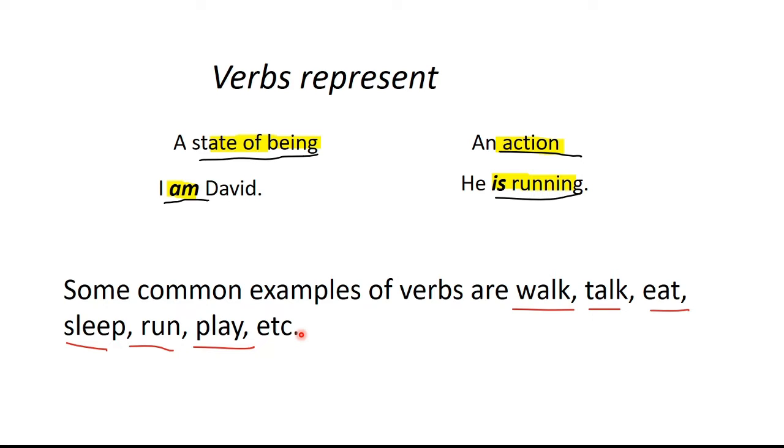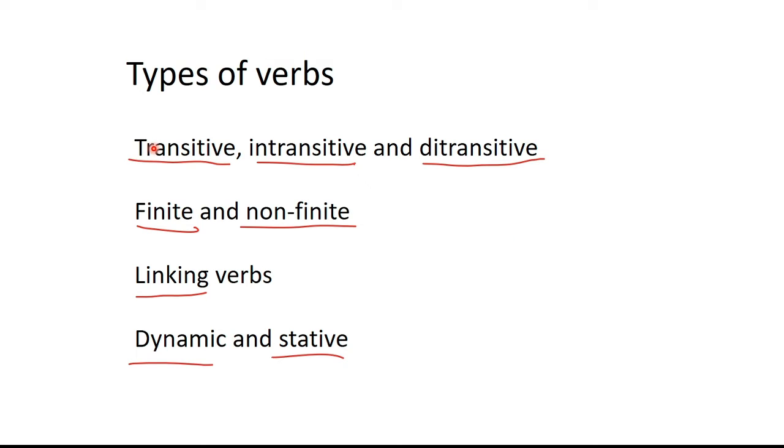Now let's look at verbs in more detail. This is a summary of the types of verbs. We will discuss each of these types in detail in the coming slides, but for now you should look at this summary. These are four broad categories of verbs. The first category is transitive, intransitive and ditransitive verbs. The second category here is finite and non-finite. This is a very detailed category and we will look into them in detail in the coming slides. The third category is linking verbs. The fourth category is dynamic and stative verbs.